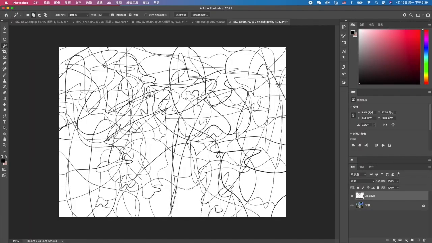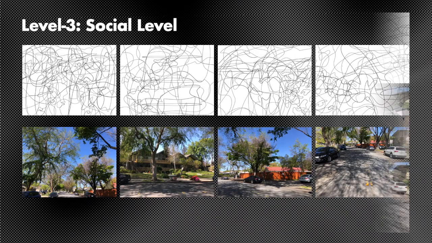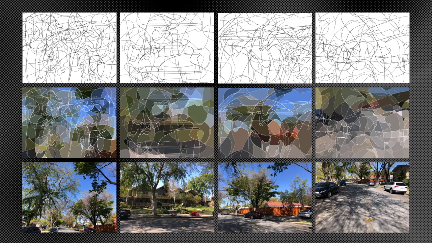And then I add color based on the outline pattern and the environment. I use those lines as a mask of segments, copy the environment color in each area, and then take the average. Here are the 4 colored images in contrast with the original environment images.